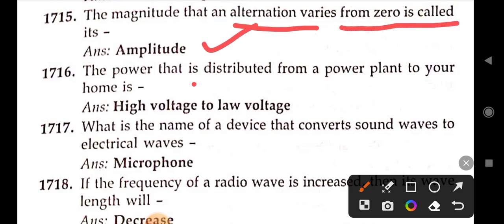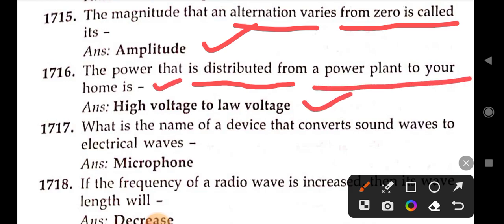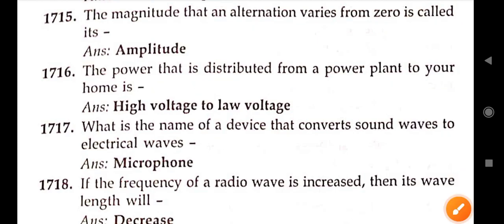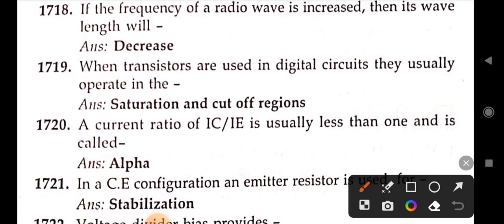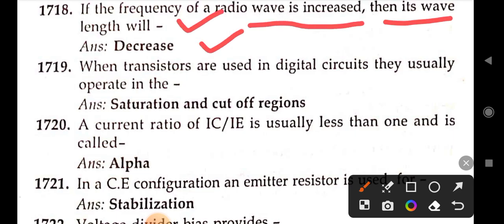Next, power that is distributed from a power plant to your home is high voltage to low voltage. Next, what is the name of a device that converts sound waves to electrical waves? Microphone. Next, if the frequency of radio waves increases then its wavelength decreases. Meaning if the frequency of radio waves increases, the wavelength will decrease.